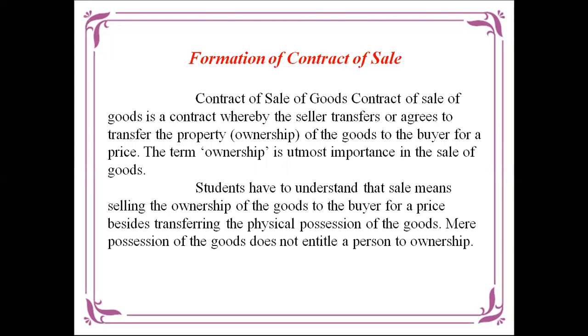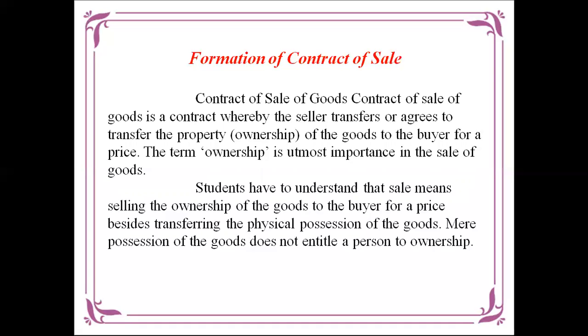Okay, let us know about the formation of the act, why the act was formed. The contract of sale of goods. The contract of sale of goods is a contract where the seller transfers or agrees to transfer the property or ownership in the goods to the buyer for a price. The term ownership is of utmost importance in the sale of goods. That is, the transfer of goods is the ownership transferring from one person to another person.